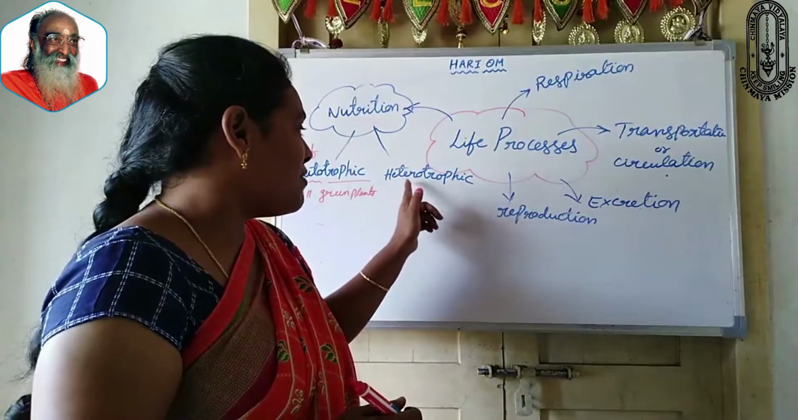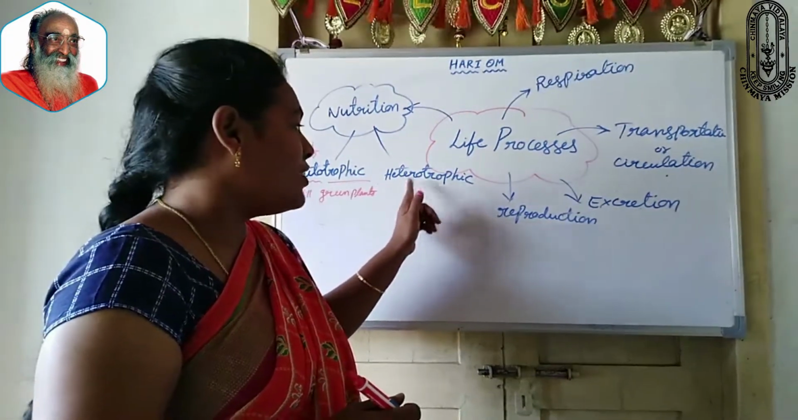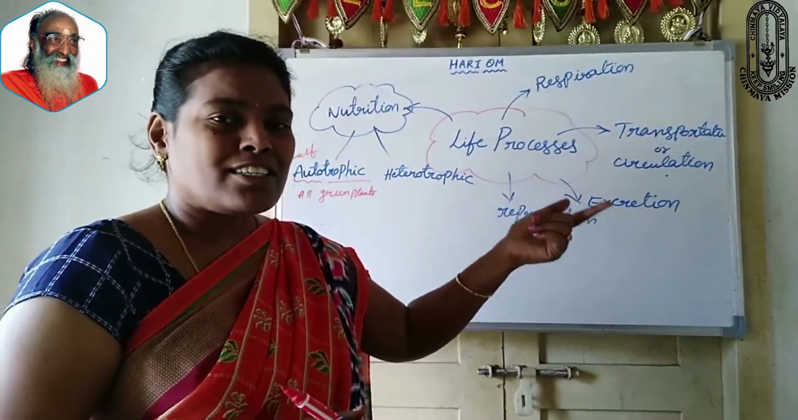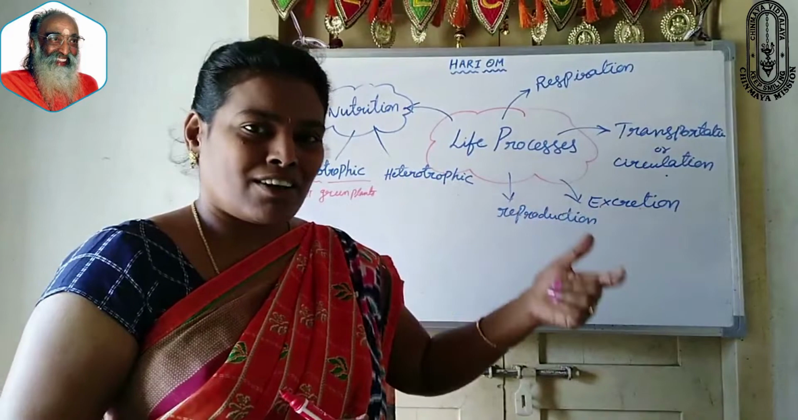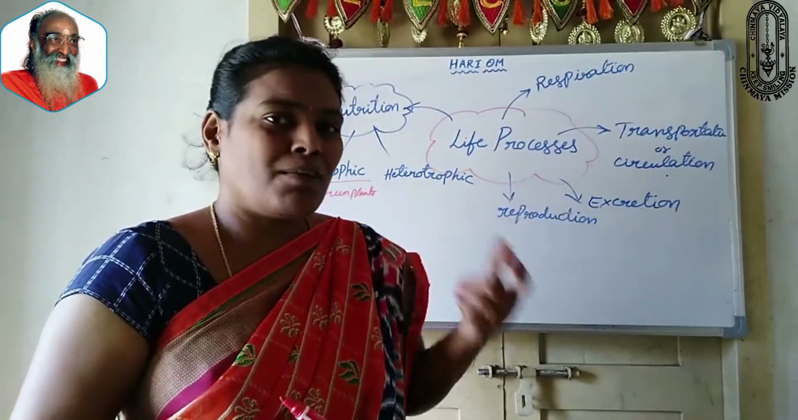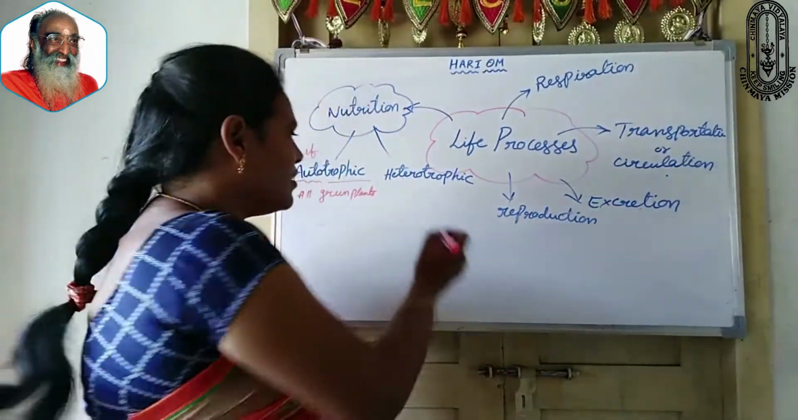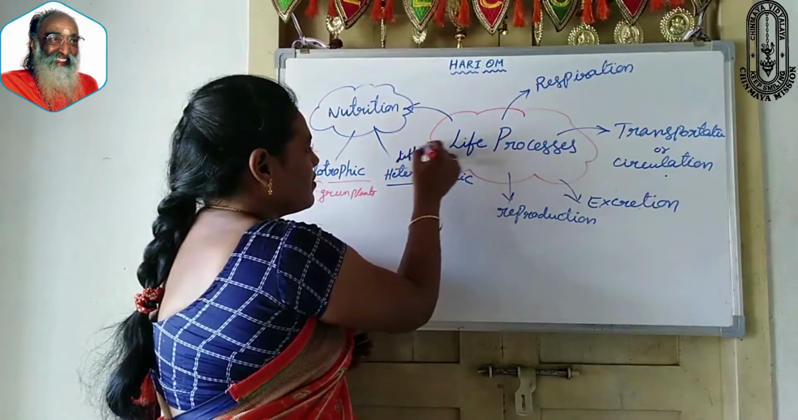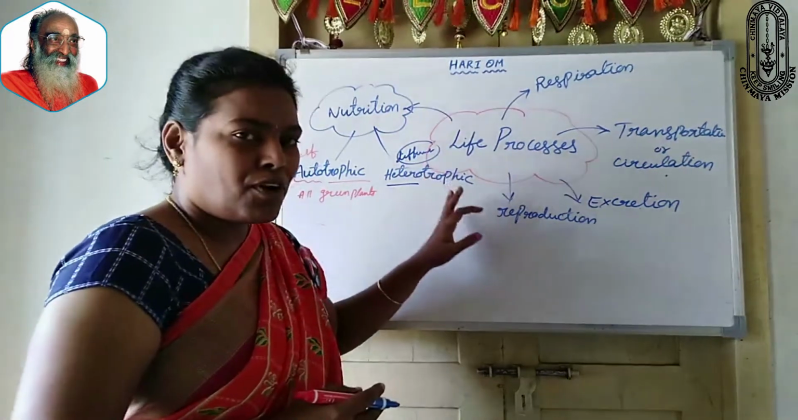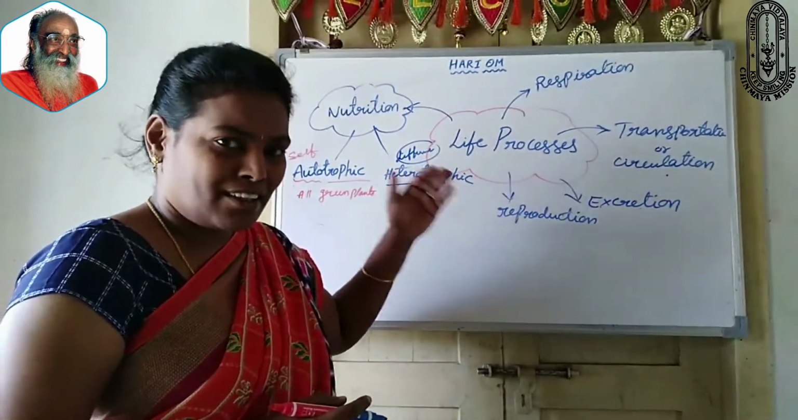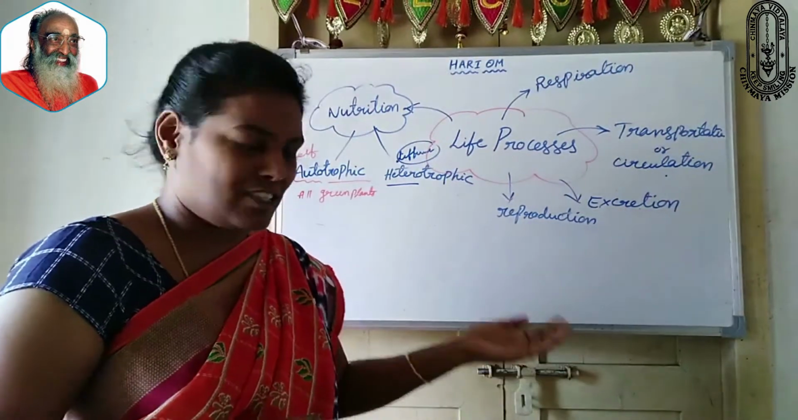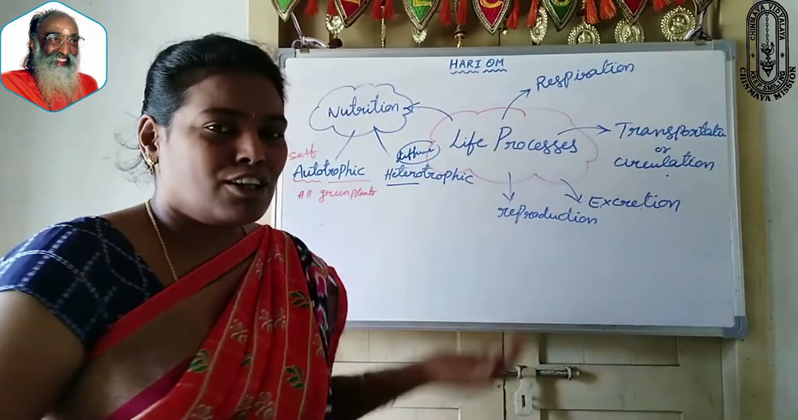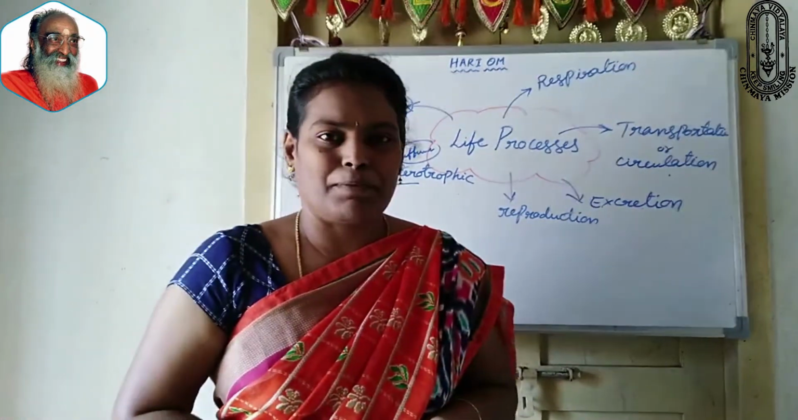Then coming to the definition of heterotrophic nutrition. Hetero means others, depending on others. The organisms which depend on other organisms for their food, they can't prepare their own food. The process in which organisms get their food by depending on other organisms is called heterotrophic nutrition. Under this, all human beings and all animals come in.